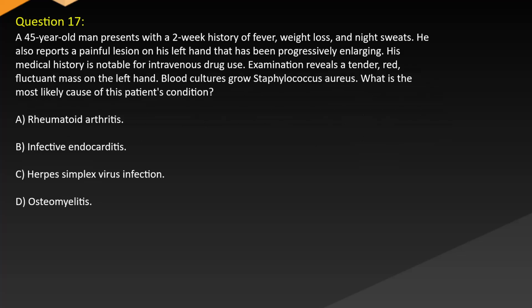Question 17. A 45-year-old man presents with a 2-week history of fever, weight loss, and night sweats. He also reports a painful lesion on his left hand that has been progressively enlarging. His medical history is notable for intravenous drug use. Examination reveals a tender red fluctuant mass on the left hand. Blood cultures grow Staphylococcus aureus. What is the most likely cause of this patient's condition? A. Rheumatoid arthritis. B. Infective endocarditis. C. Herpes simplex virus infection. D. Osteomyelitis.